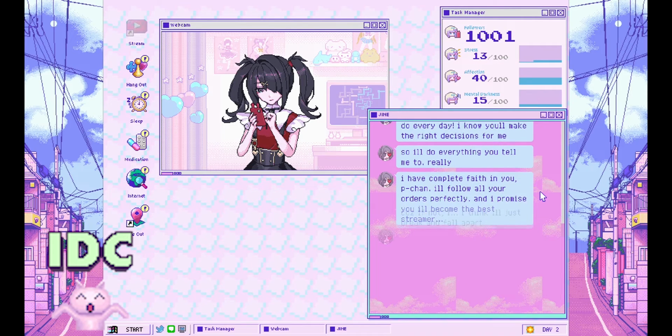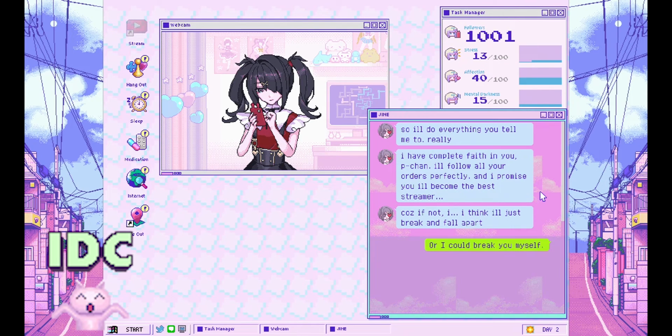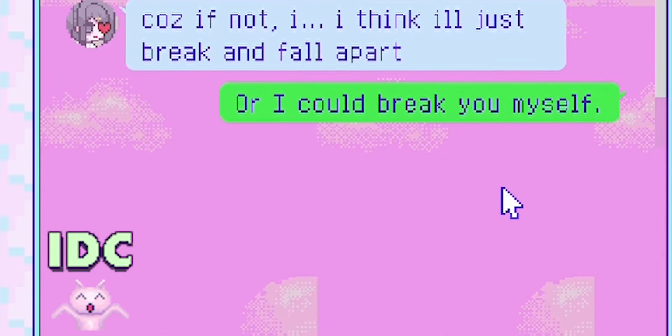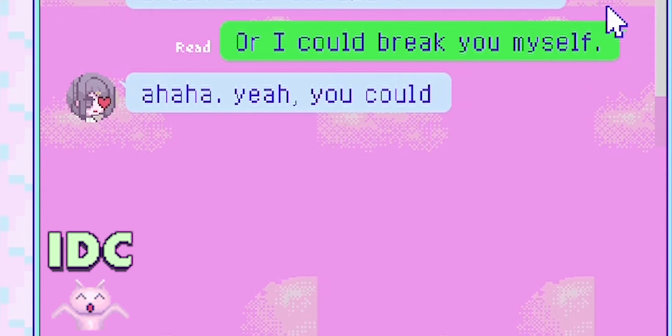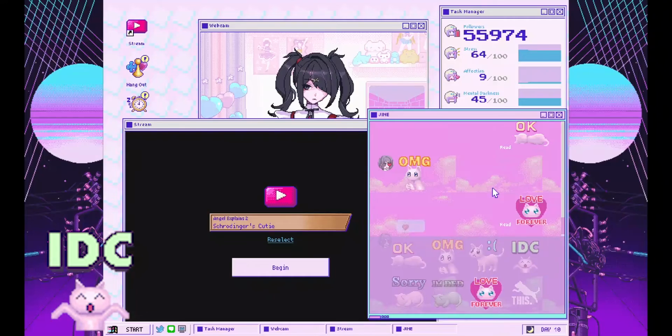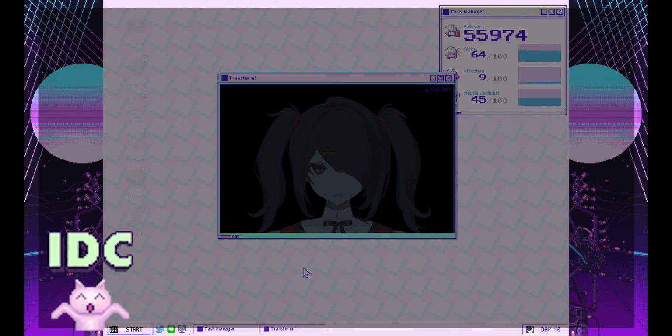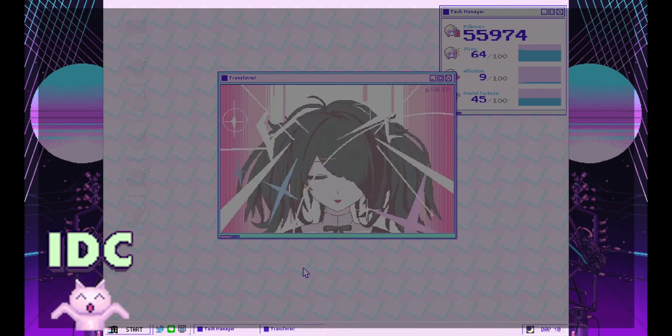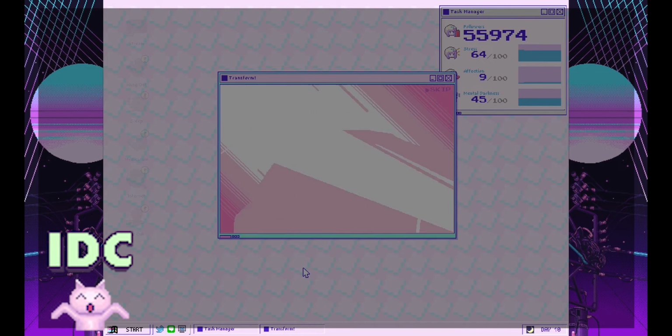In the game, we can thus assume that P-chan is not really a vessel to express player intention. Instead, P-chan is presented as an enabler to Ame, incapable of stopping her from spiraling when she needs help the most, and actively trying to harm her at points in the game. So, P-chan's identity is even more of a mystery now, because if P-chan is not us, then who is P-chan?